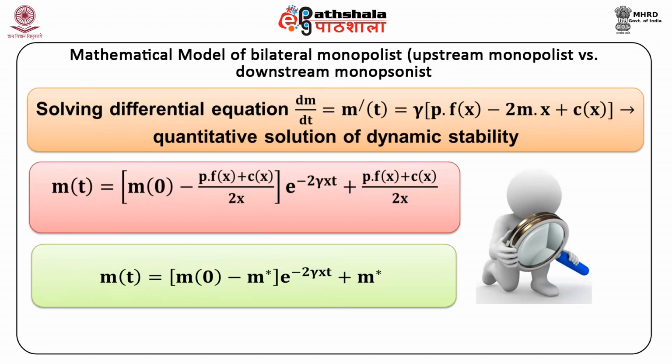That is, mt is equal to bracket m0 minus m star bracket close into e to the power minus 2 into gamma into x into t plus m star.